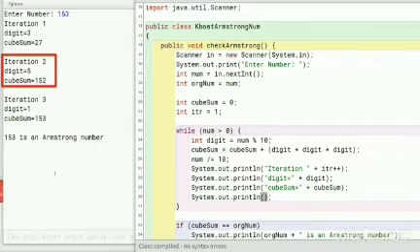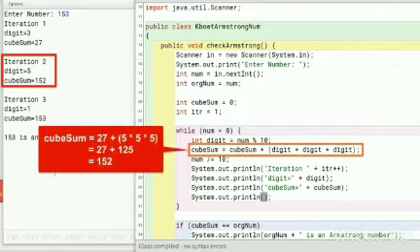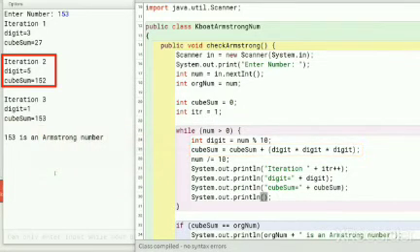Digit 5 is extracted from the number. Cube of 5 is 125. This gets added to CubeSum, making it 152. The number is truncated to 1 and second iteration of while loop completes.